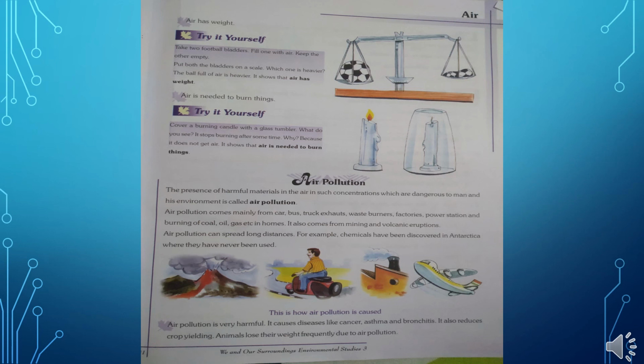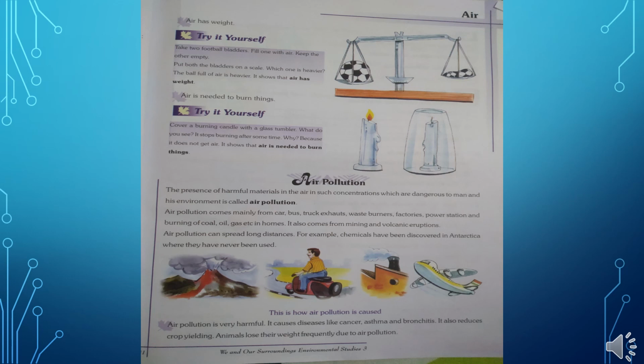Then this is how air pollution is caused. Air pollution is very harmful. It causes diseases like cancer, asthma, bronchitis. It also reduces crop yielding. Animals lose their weight frequently due to air pollution.